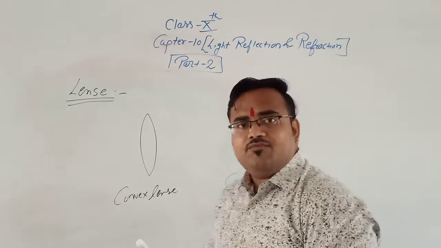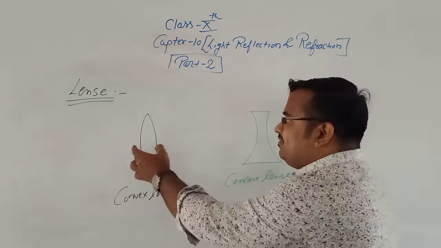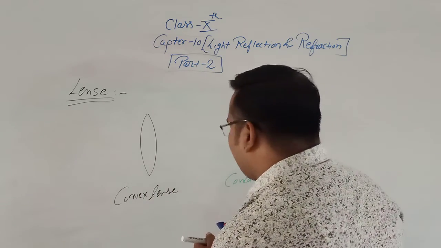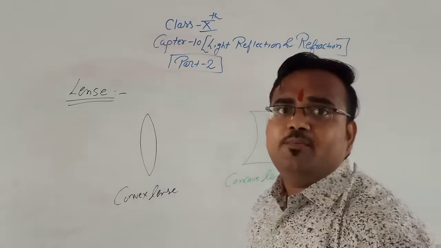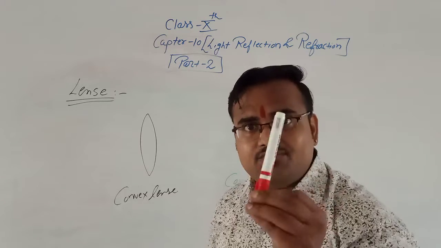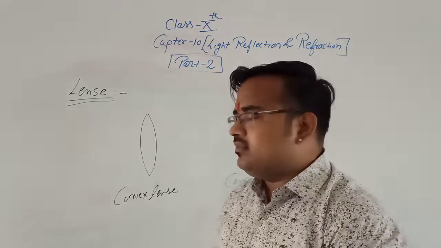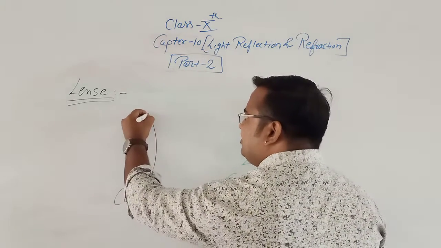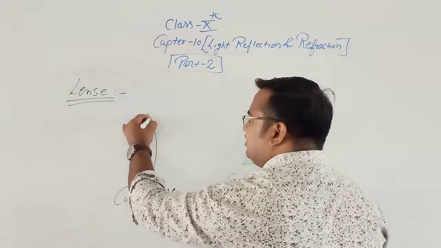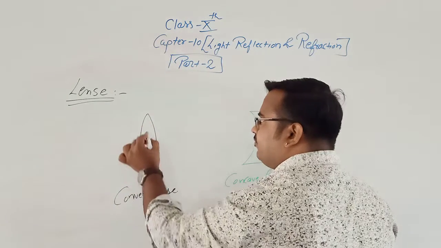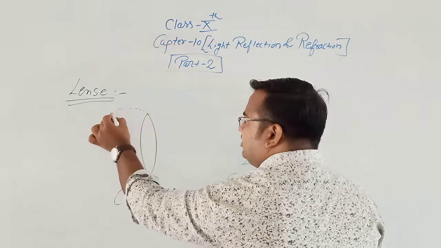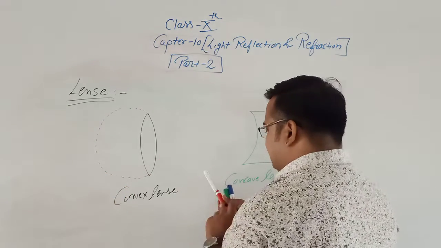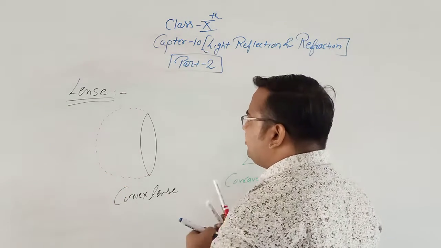Now, how are the lenses formed? See, you can see the two reflecting surfaces, 1 and 2. That means the lens is formed from two spherical mirrors. Suppose this is the first reflecting surface; this surface is formed from one sphere, and this surface is formed from another sphere.